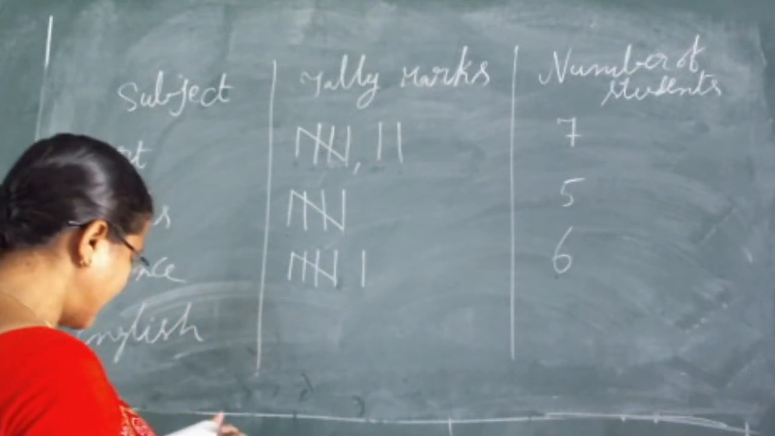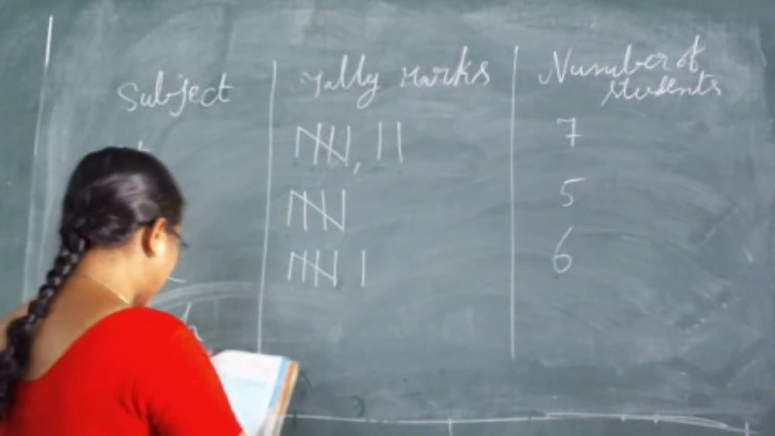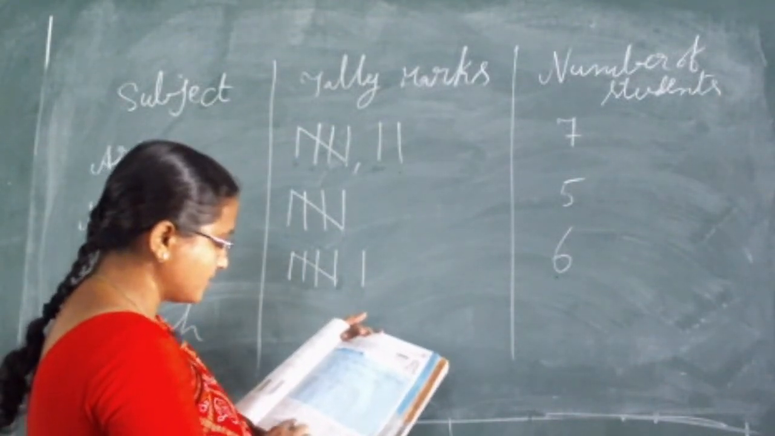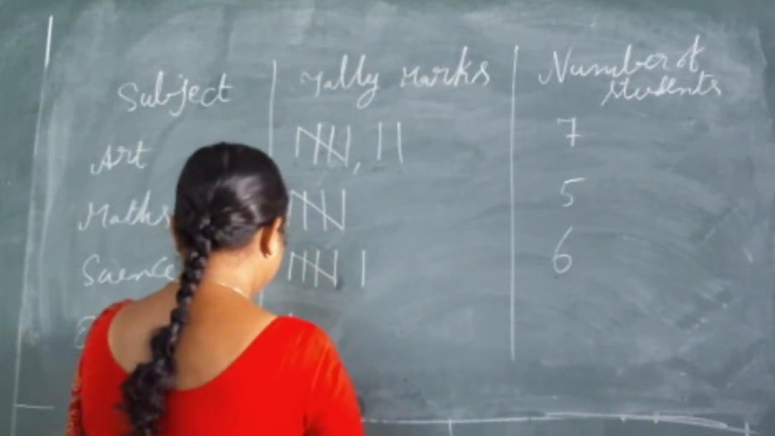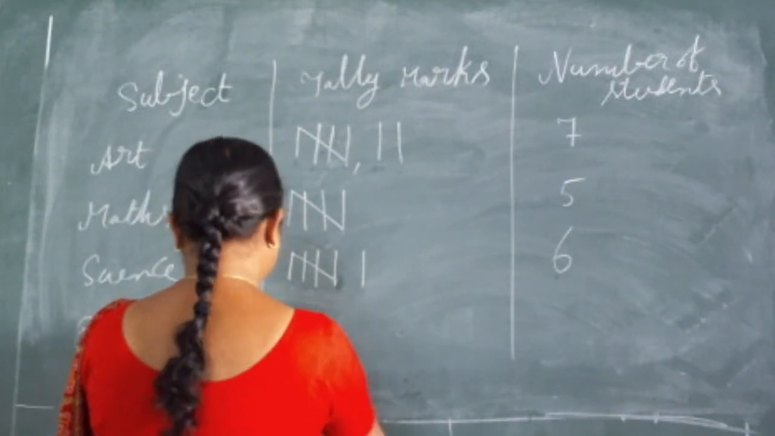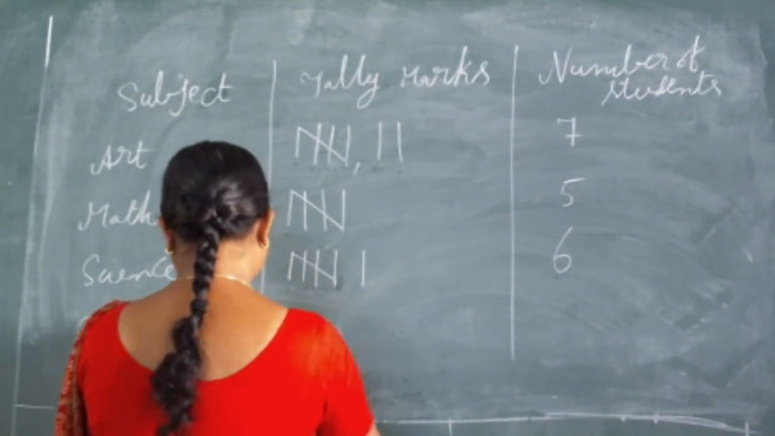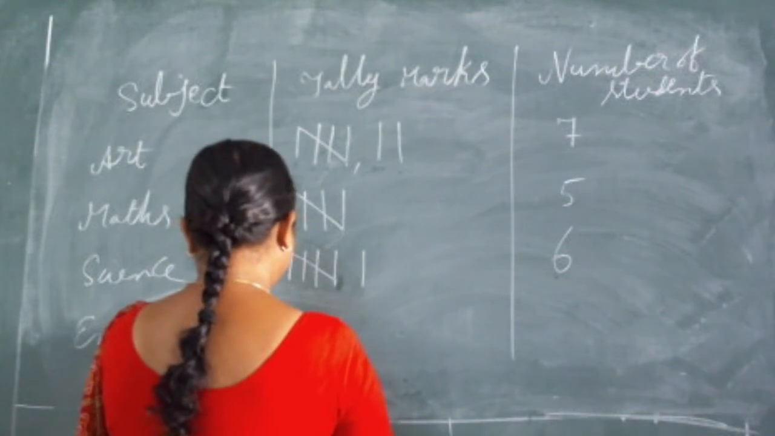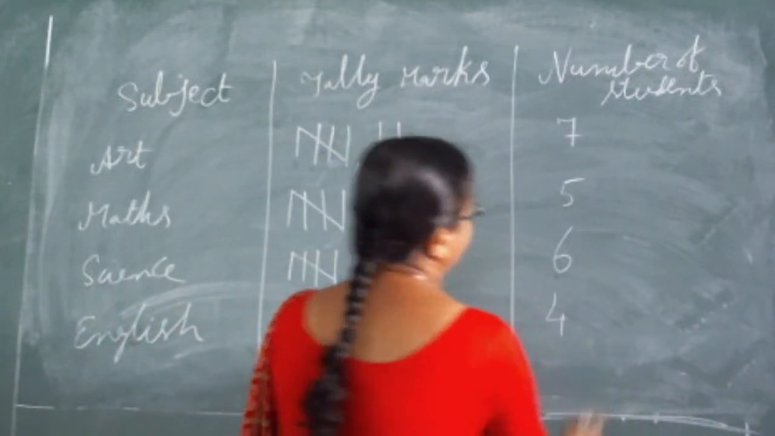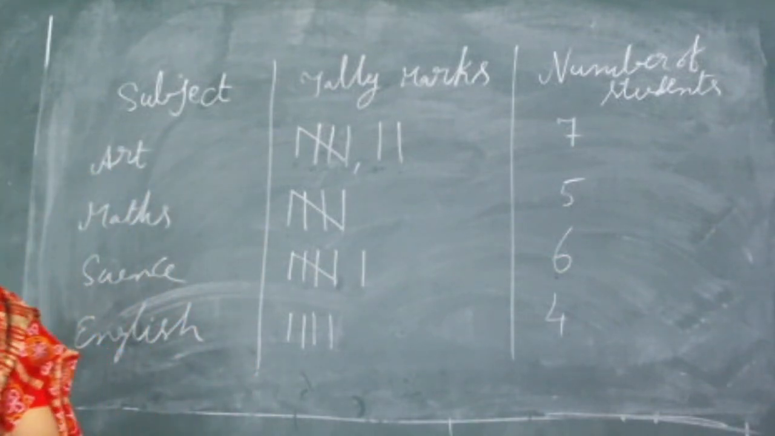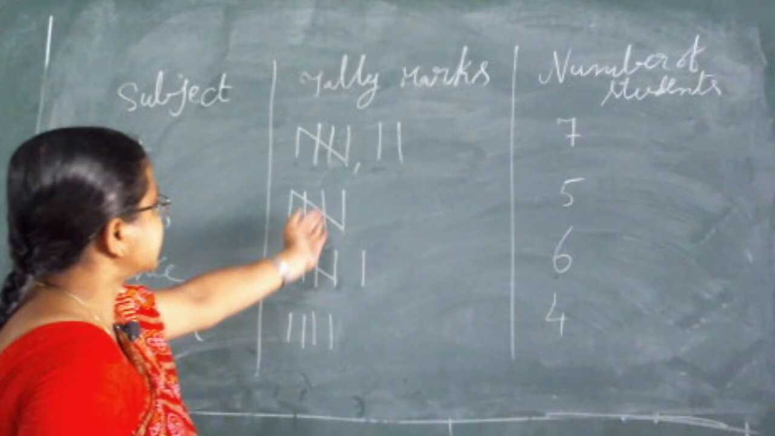And last, what is the fourth subject? English. From the start of this raw data, you find out how many children like English. First English, second English, third English, fourth English. How many children like English? 4 children like English. So these are known as the tally marks.